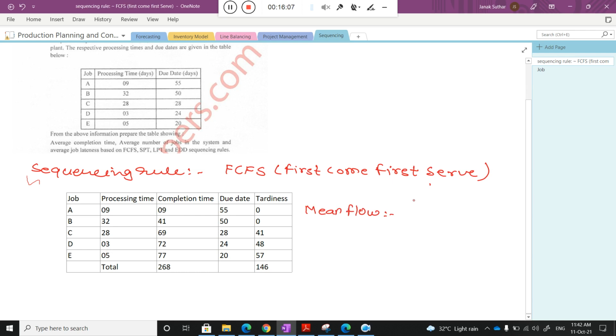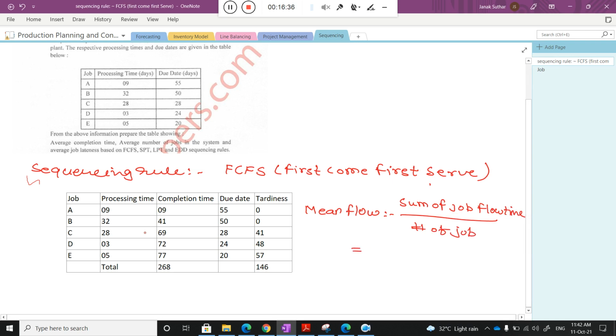So the mean flow time you can write as the sum of job flow time divided by the number of jobs.